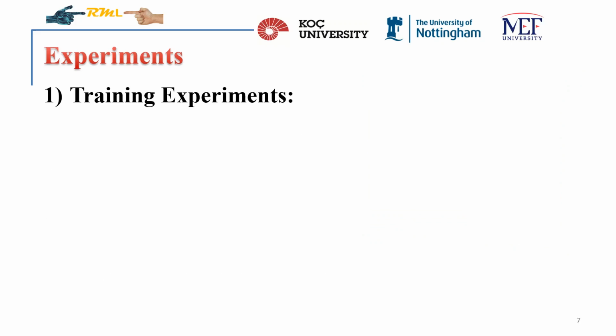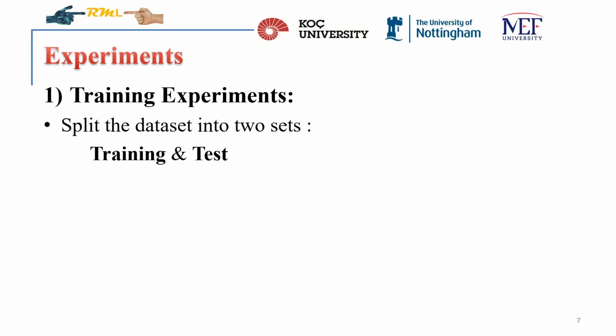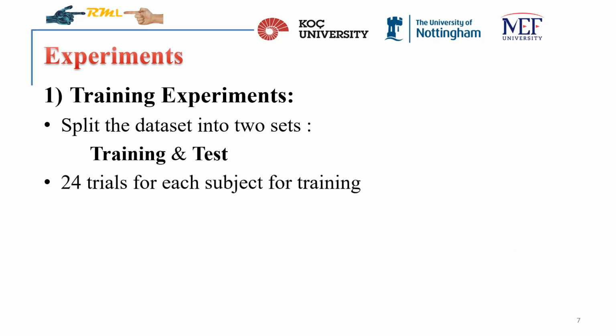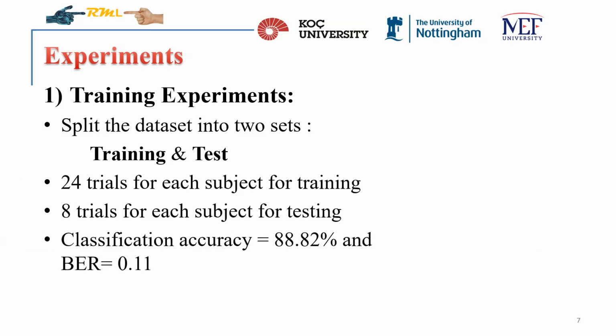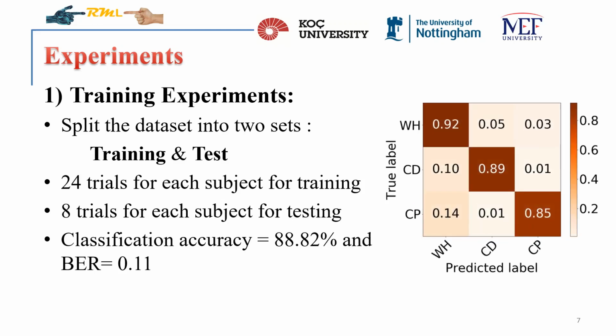After collecting the data, we split the dataset into 2 distinct sets, training and test. To train the classification model, we used the data coming from 24 trials of each subject and used the remaining 8 trials for testing. We achieved a classification accuracy of 88.82% and BER of 0.11 after cross-validation. The figure shows the confusion matrix for the classifier trained with the haptic feature set.